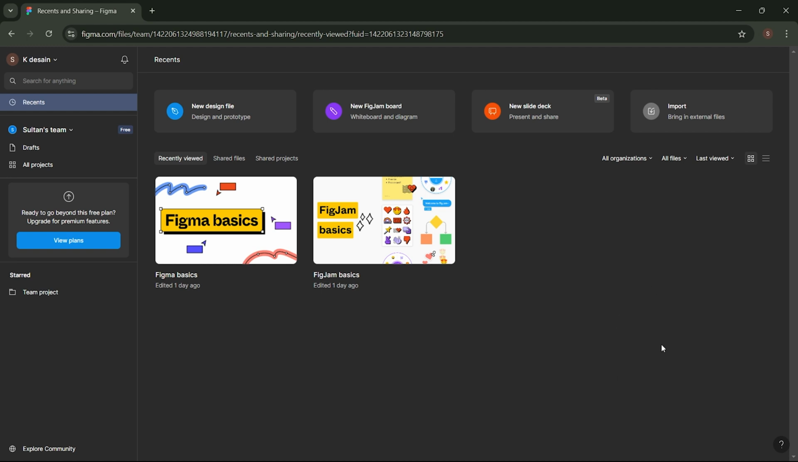In this video, we're going to work on our first project and get familiar with what a frame is, so you can have a clear idea of how to design an app, whether it's for a website or mobile. Let's jump right in. Open your Figma software, and once this page appears, select New Design File.